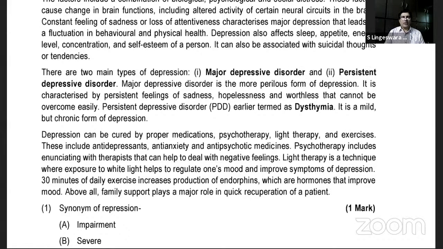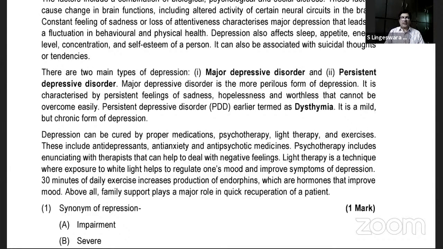These include antidepressants and anti-anxiety and anti-psychotic medicines. Usually these medicines are expected to elevate your neural networks. But it is not recommended to take them without the supervision of a professional. That's a very serious point. Then psychotherapy includes communicating with a therapist that can help to deal with negative feelings.